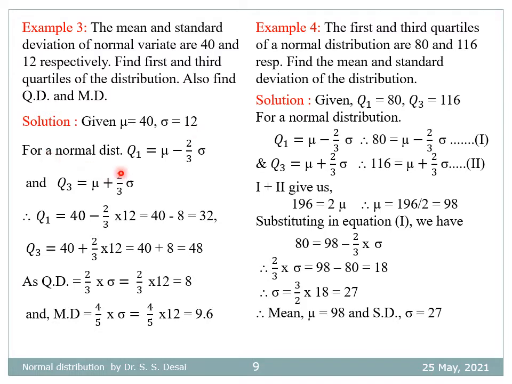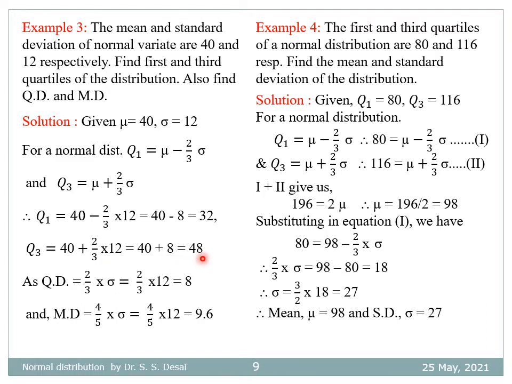Now we know for a normal distribution, the first quartile Q1 is equal to mu minus 2 by 3 sigma, and the third quartile Q3 is equal to mu plus 2 by 3 sigma. Therefore, Q1 will become equal to 40 minus 2 by 3 into 12, simplification is 32. And Q3 is equal to 40 plus 2 by 3 into 12.